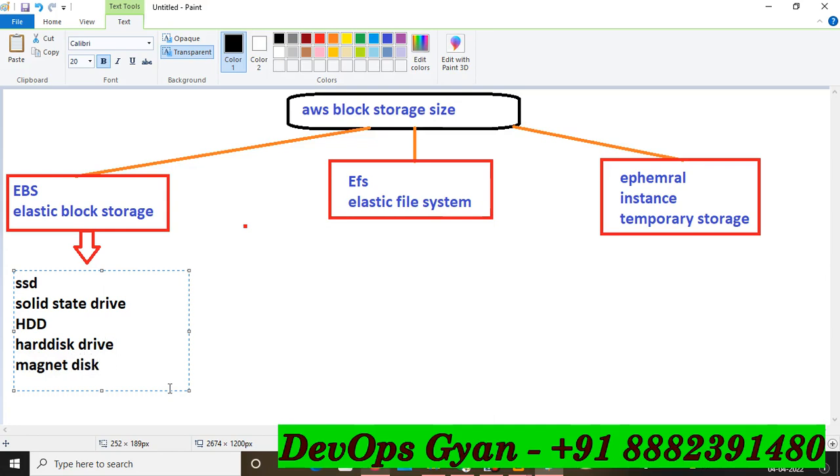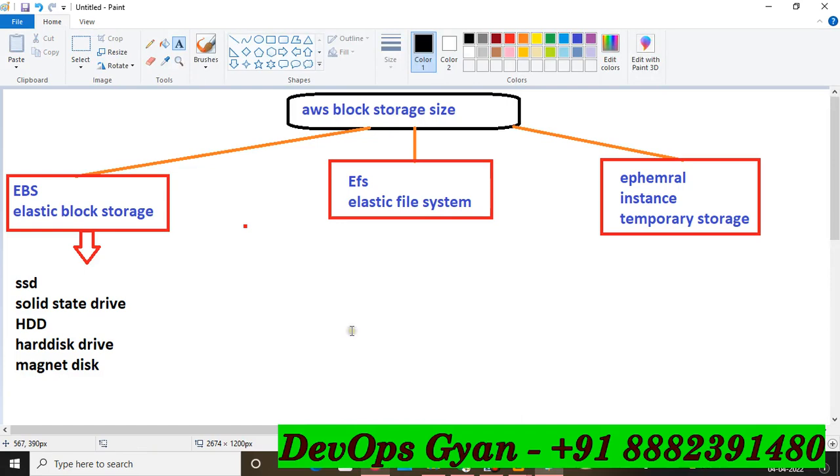So in this EBS, Elastic Block Storage, we will learn SSD, solid state drive, hard disk drive, and magnetic. So when you go to this EBS section, you will find three types, and number three is magnetic.